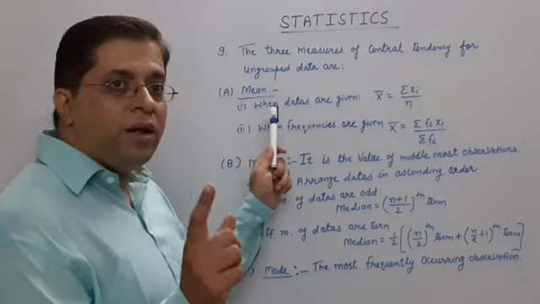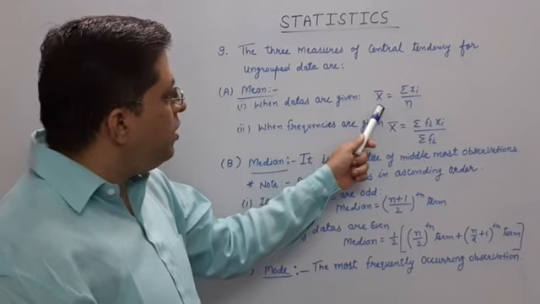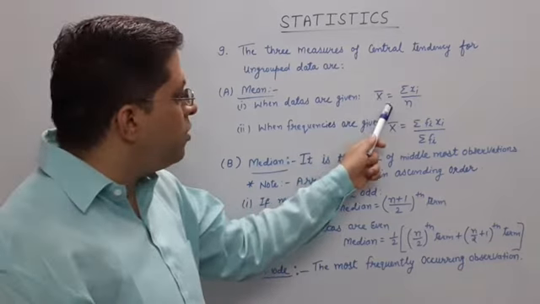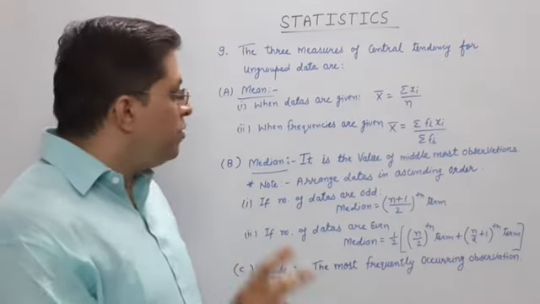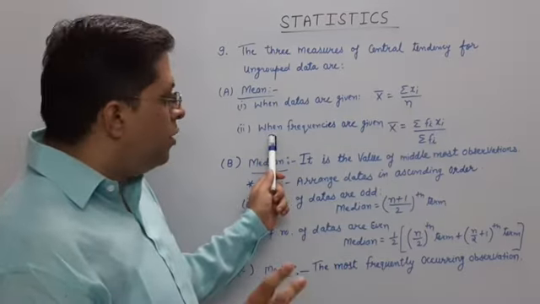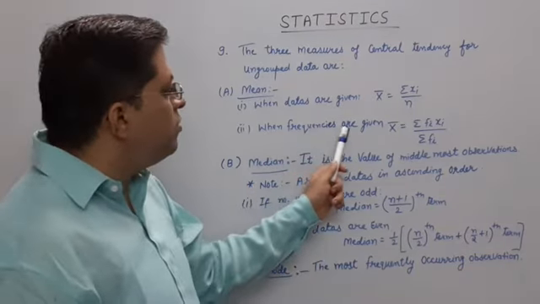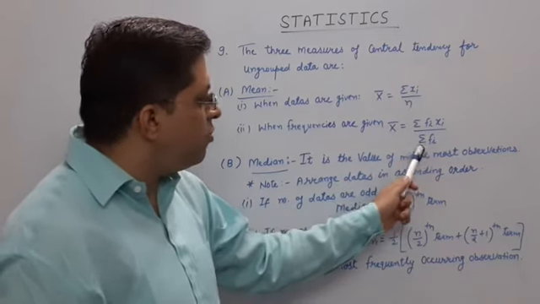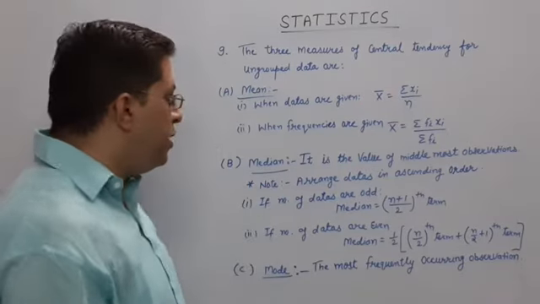Whenever only data are given, how can we find the mean? Mean we represent as x bar. x bar is equal to sigma xi upon n. Then second, if we have information in terms of frequencies, when frequencies are given, then x bar is equal to sigma fi xi upon sigma fi.